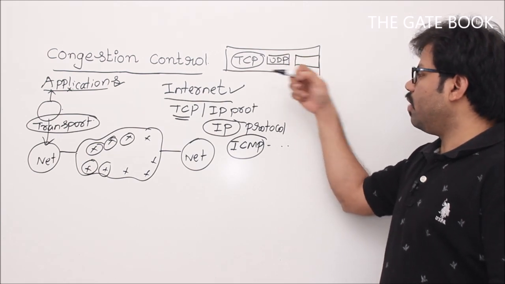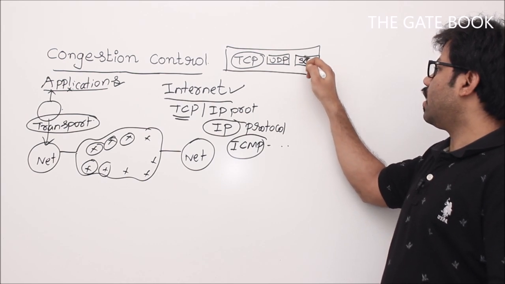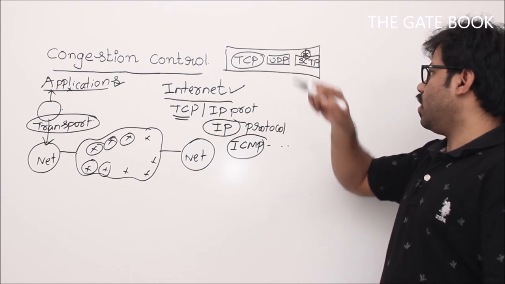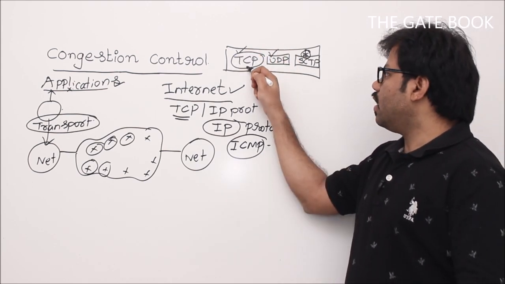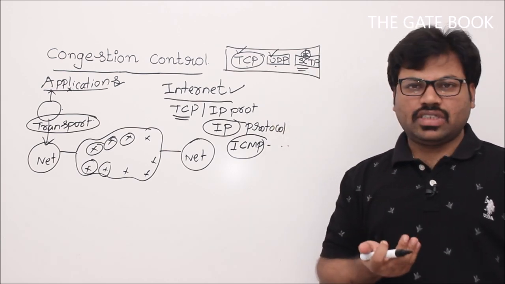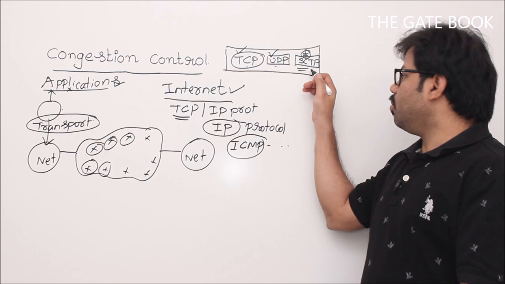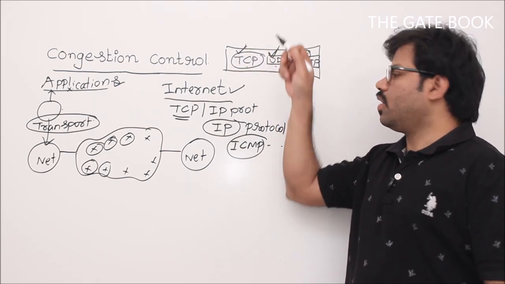These are all very important. Third one is SCTP, and I can say this is a new one, but TCP and UDP are very popular. We will be studying TCP and UDP. We are just understanding what SCTP means and how it works, but it's not important for us. In the GATE exam we have only TCP and UDP.